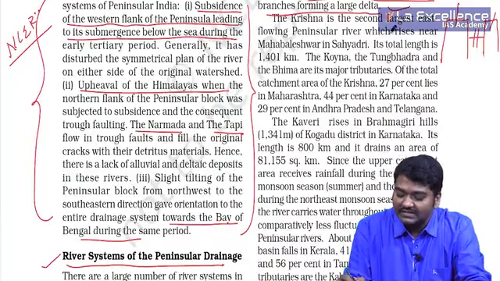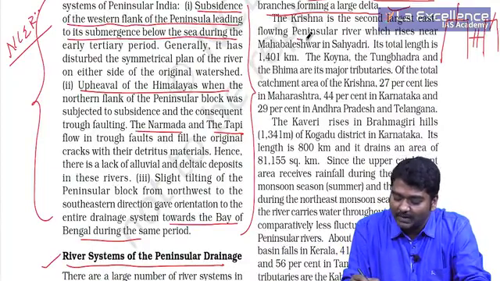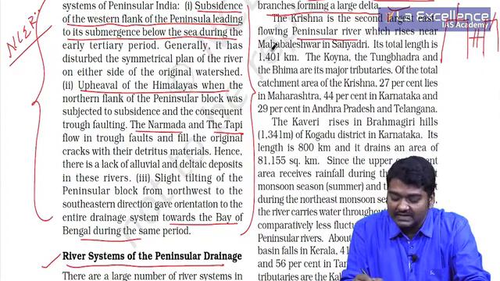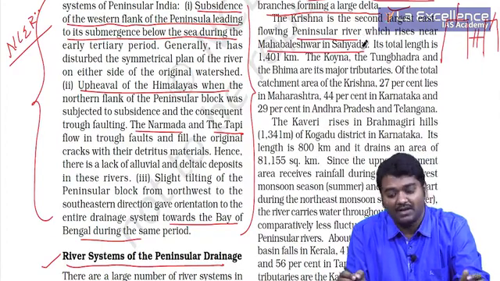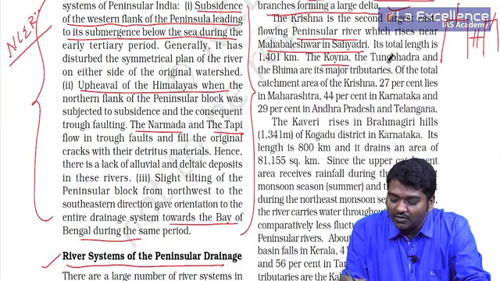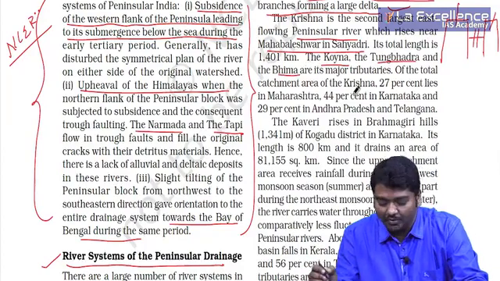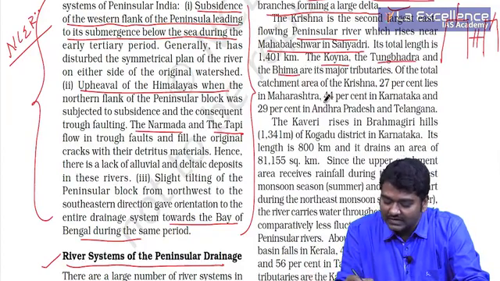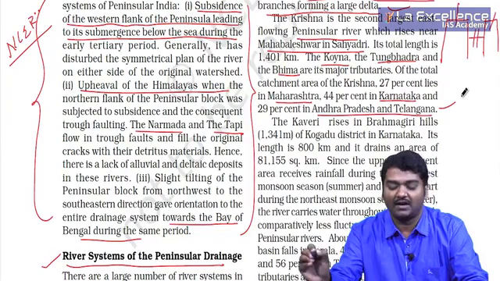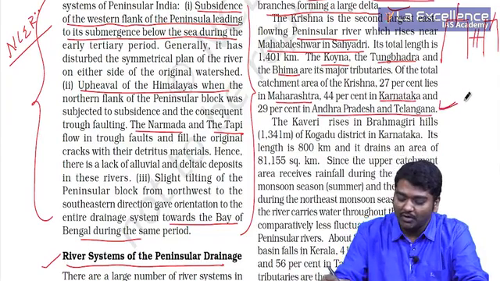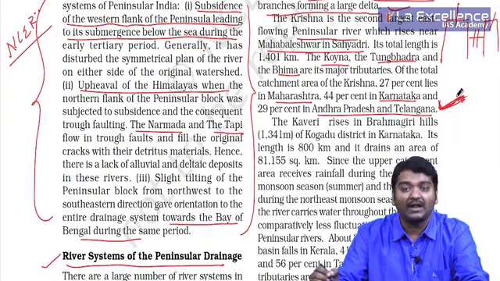The Krishna is the second largest east flowing peninsular river, which rises near Mahabaleshwar in Sahyadri, Maharashtra. Koyna, Tungabhadra and Bhima are its tributaries. So it passes through Maharashtra, Karnataka, Andhra Pradesh and Telangana. So it's important for you to look at this particular aspect as well.